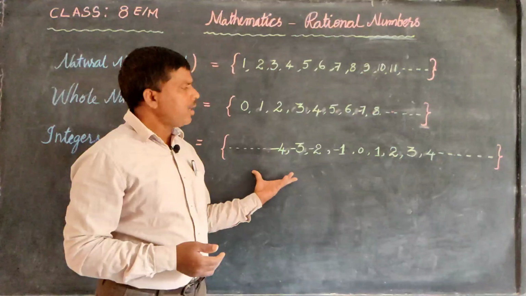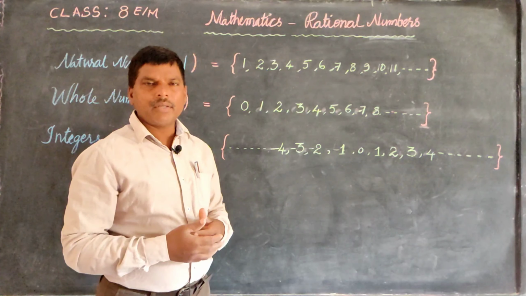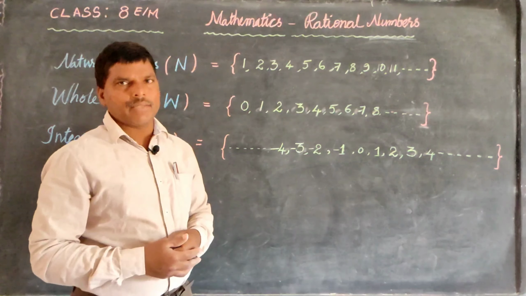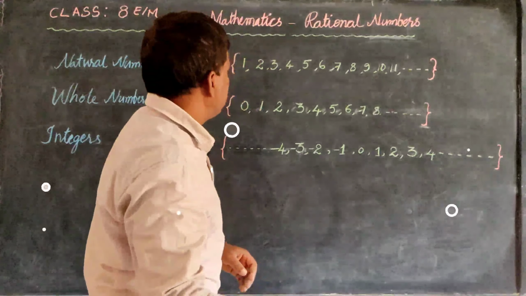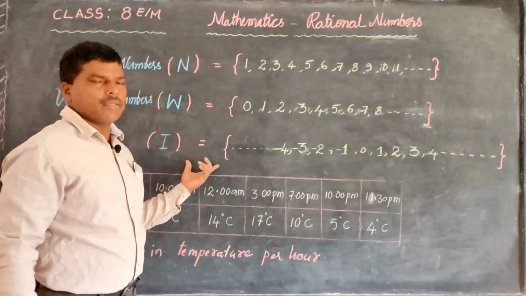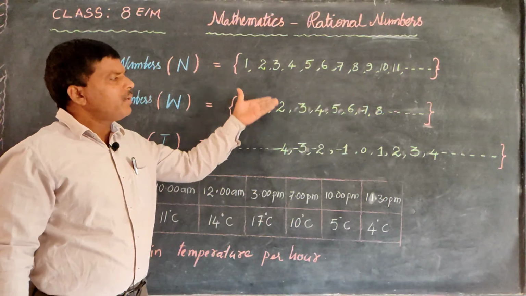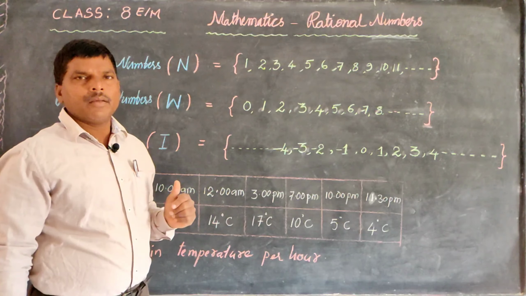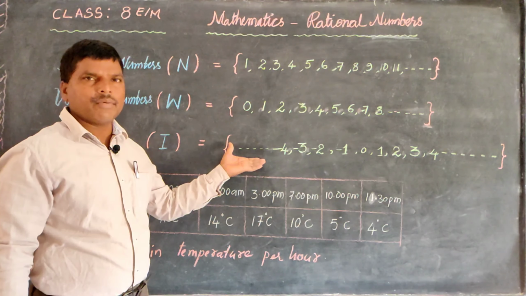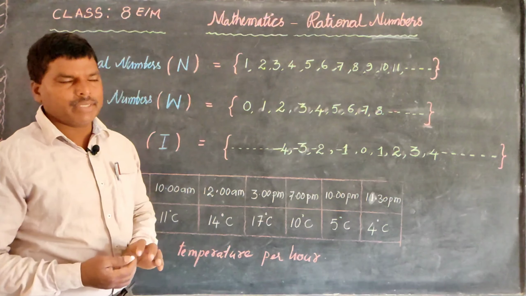Are there any numbers other than these? Let us do some activity. As you know, these are natural numbers, these are whole numbers, and these are integers. Are there any other type of numbers which are different from these three number sets? Let us discuss with an example.